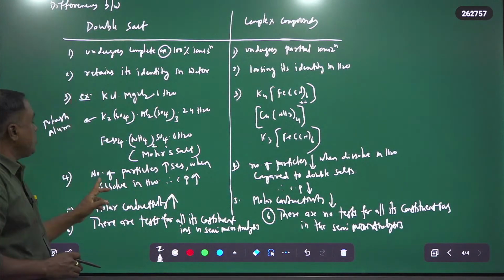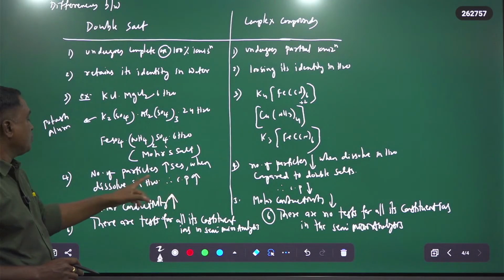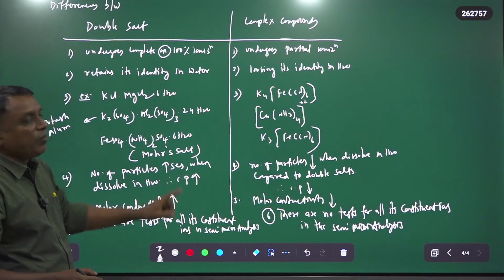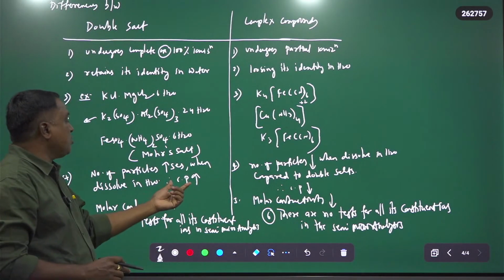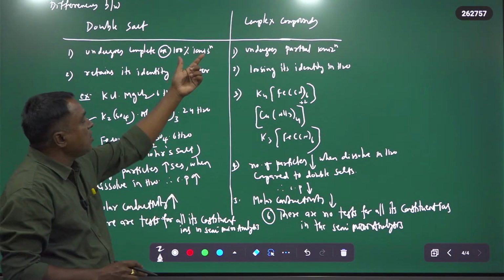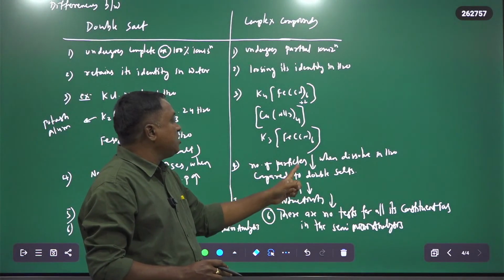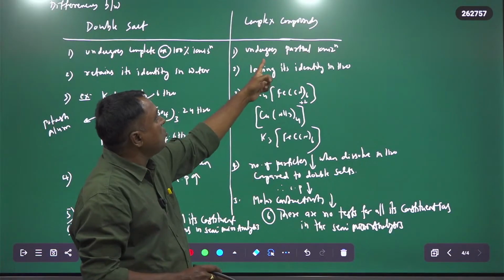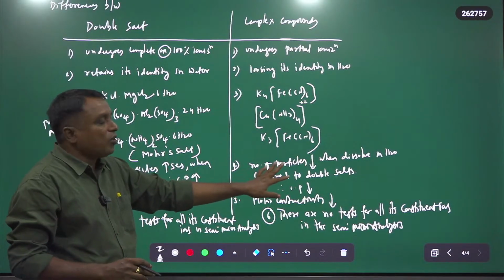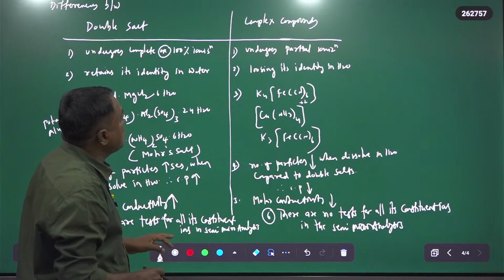In the case of double salts, when dissolved in water, the number of particles in the solution increases. Colligative property is directly proportional to the number of particles. Therefore, colligative properties for double salts are generally higher compared to complex compounds, because complex compounds undergo only partial ionization and give fewer ions in the solution.